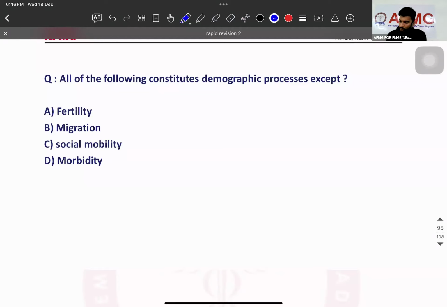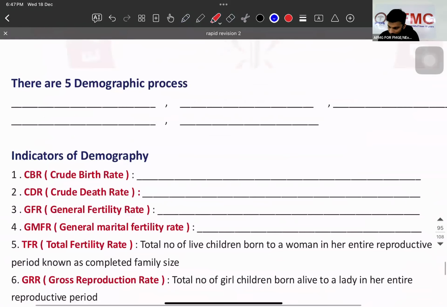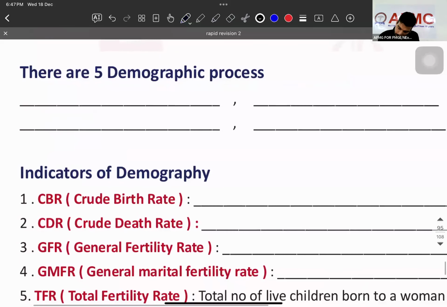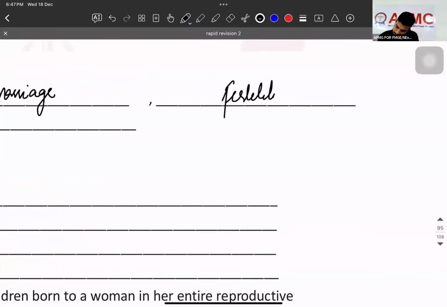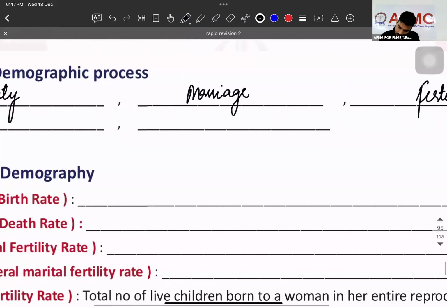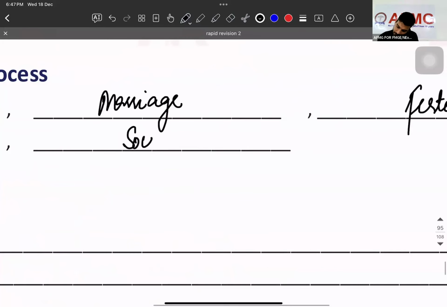Yes, what's the answer? Morbidity. What's the answer? Morbidity. Let's go. We have 5 demographic processes. Okay, what is demography? Study of population. Okay? Write it down. We have mortality, we have marriage, we have fertility, we have migration, we have social mobility. Is that clear?